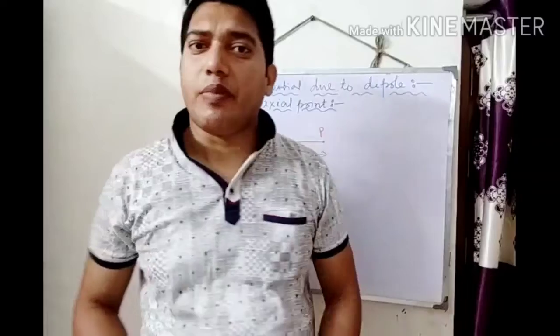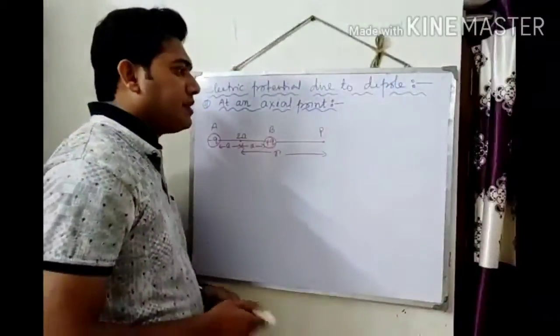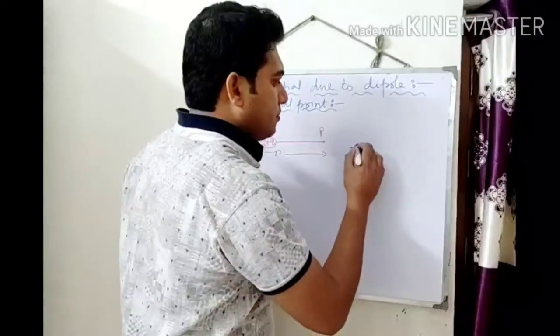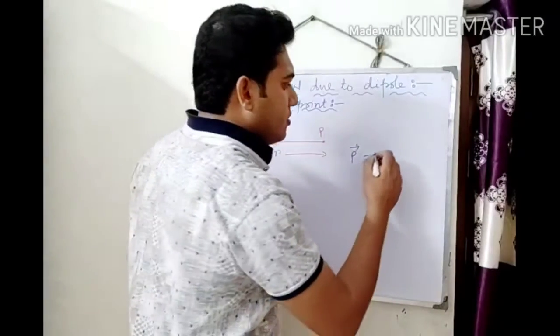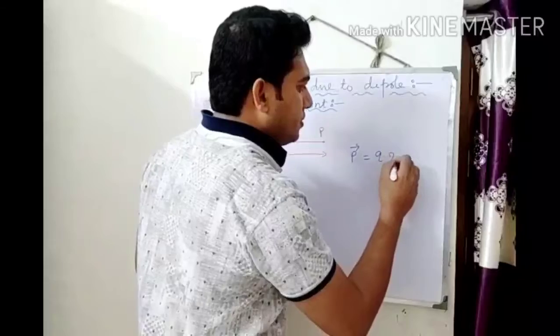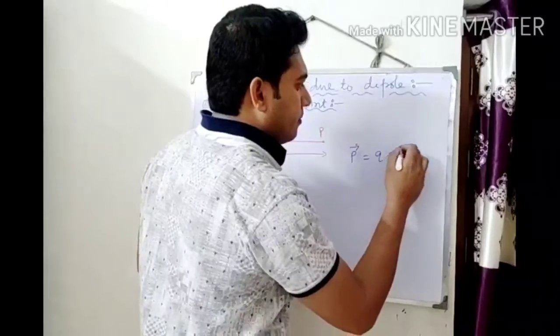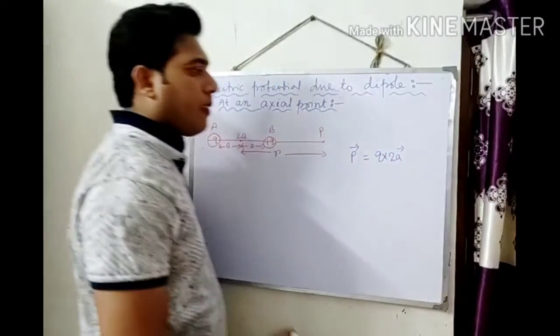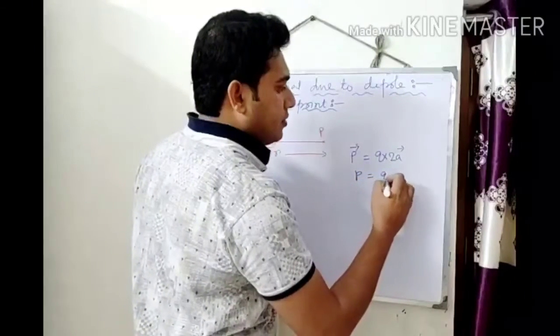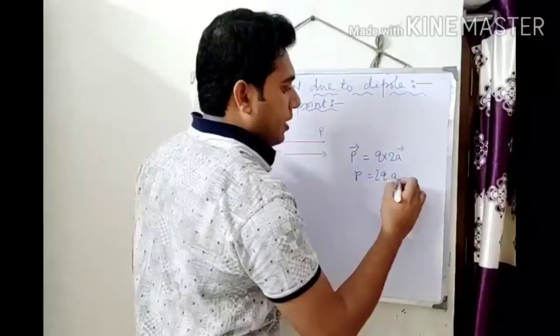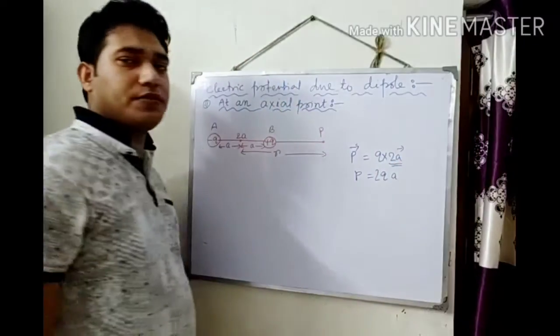We can find out the dipole moment. The dipole moment P is a vector quantity, so P equals Q into 2A. In scalar form we can write P equals Q 2A, or 2QA. Here 2A is the separation between the two charges.